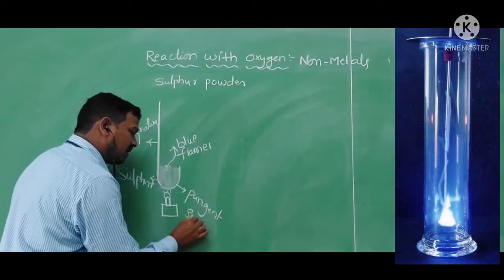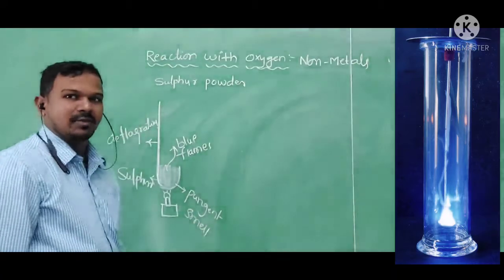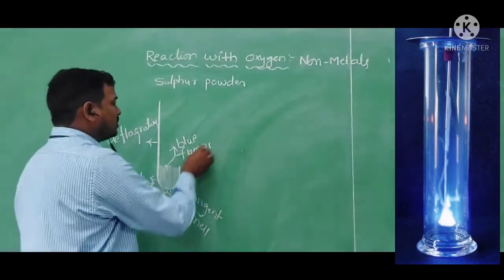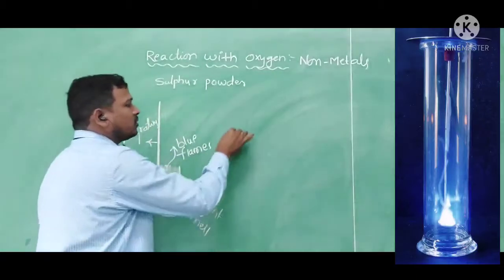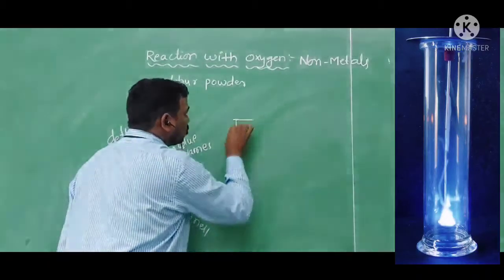When the smell and the blue flames come, we need to introduce this deflagrating spoon into a jar that has a closed lid.